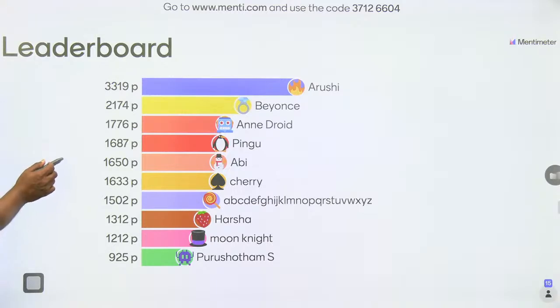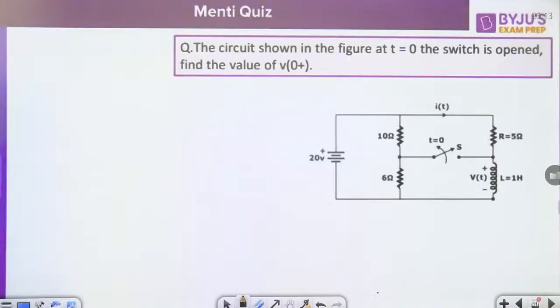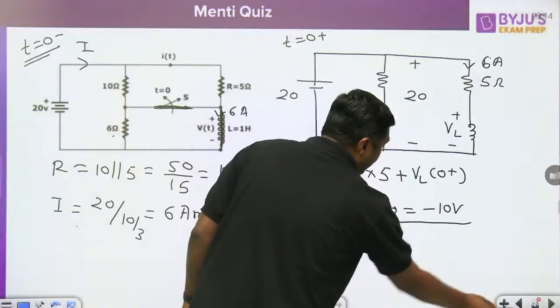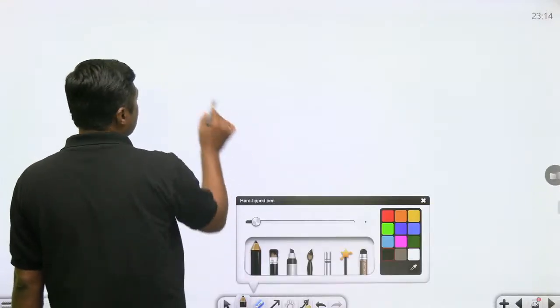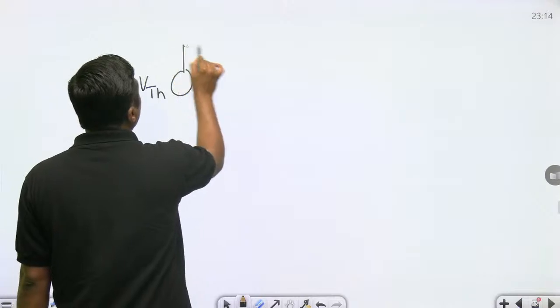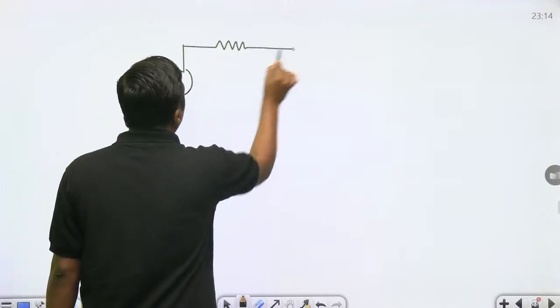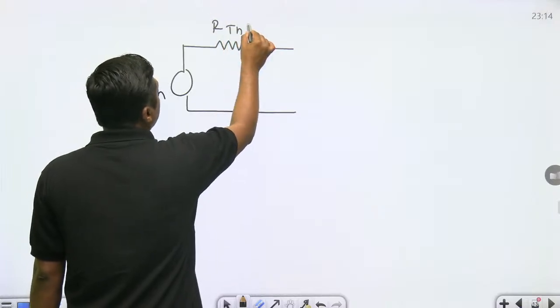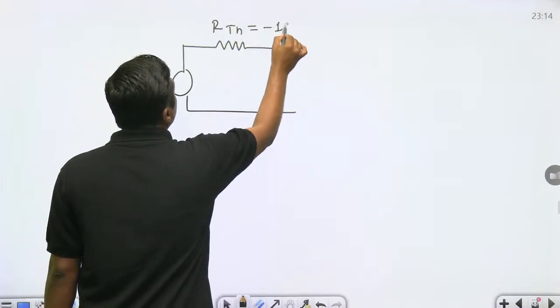Now, watch this question. Sometimes we get a negative value. If we get a negative value, don't worry. In this question, there is no need to calculate VTH because, when finding RTH with a dependent source, many students can calculate RTH and get minus 10 ohm.